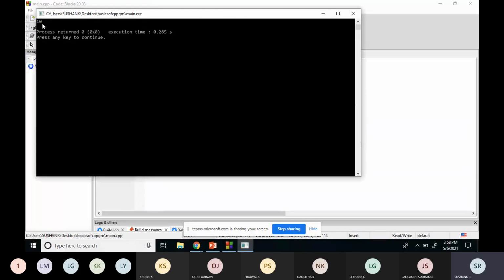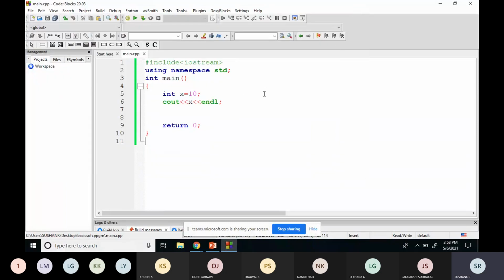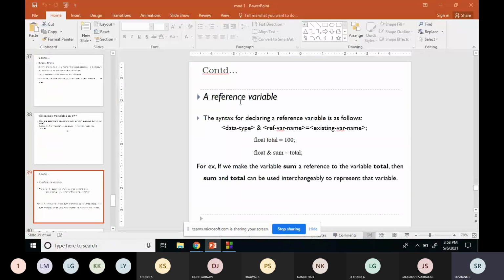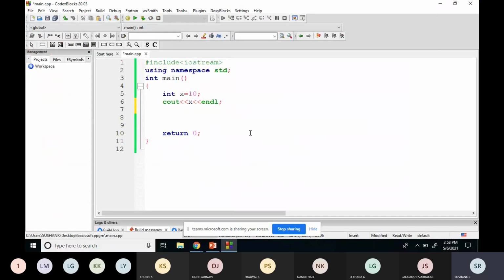So the output I'm getting is 10. Now I'll create a reference variable. How to create the reference variable? What is the syntax? The syntax is data type, ampersand symbol, reference variable name, is equal to existing variable. So the data type is integer, then the reference ampersand, then the reference variable name.